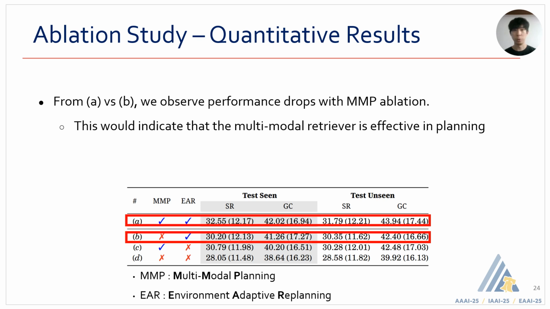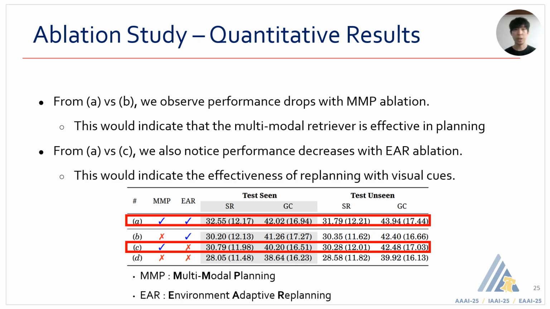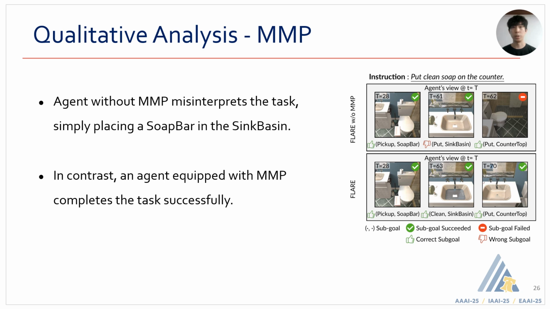As shown, removing MMP results in significant performance drops, indicating the effectiveness of our multimodal retrieved planner. Removing EAR also results in notable performance drops, indicating the effectiveness of replanning with visual cues. Here are some qualitative results. Without MMP, the agent misinterprets tasks such as incorrectly placing a soap bar in a sink basin. With MMP, the agent correctly completes the task by cleaning a soap bar in the sink.